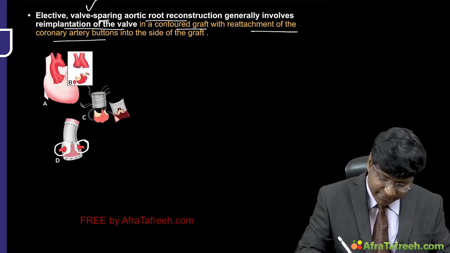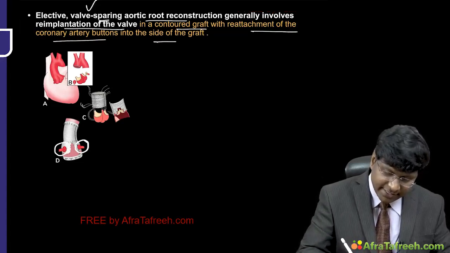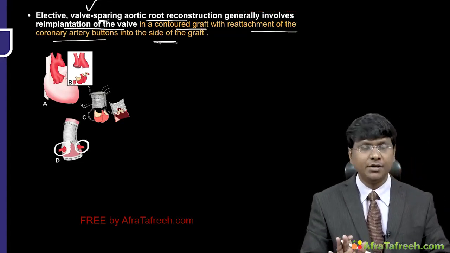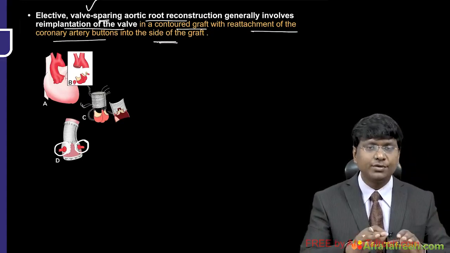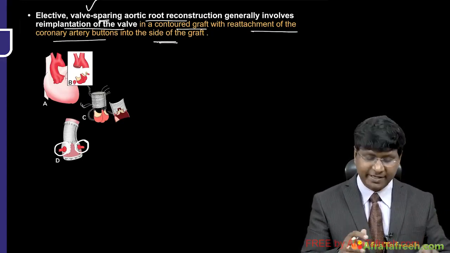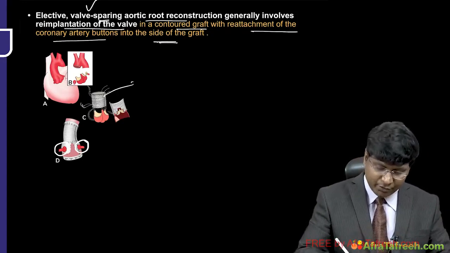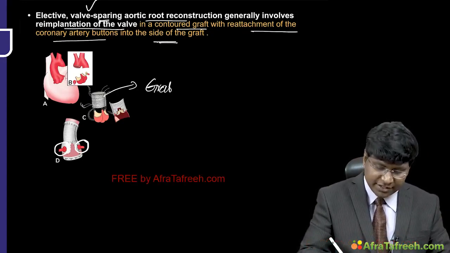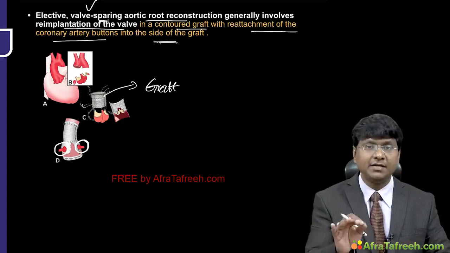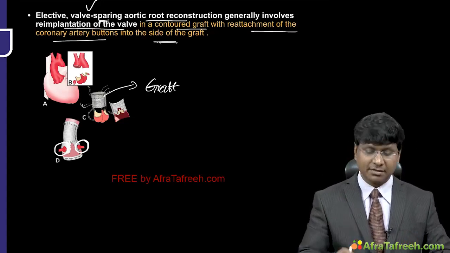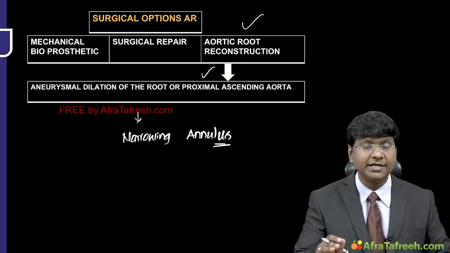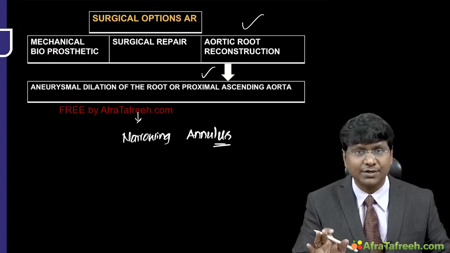This is reattachment of the coronary artery buttons into the side of the graft. So the native valve will be there, but the aortic root, whichever is dilated, has to be excised, and you need to place the graft, and onto this graft you need to button the coronary arteries back. So that is about the reconstructive procedure if there is abnormality within the aortic root.